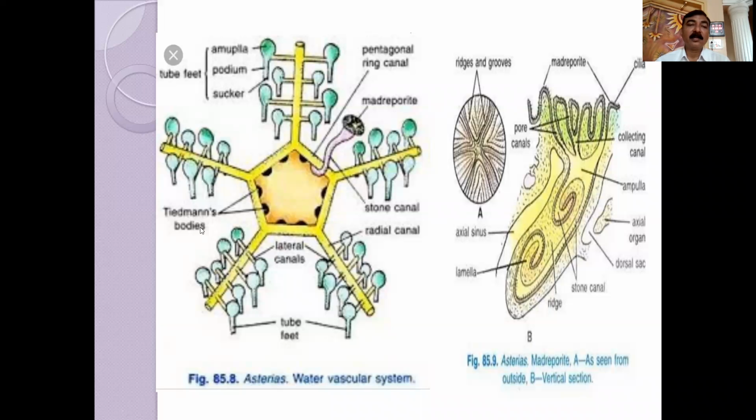Not only does this canal system contain seawater, but it also possesses amoeboid corpuscles, meaning amoeba-like cells.